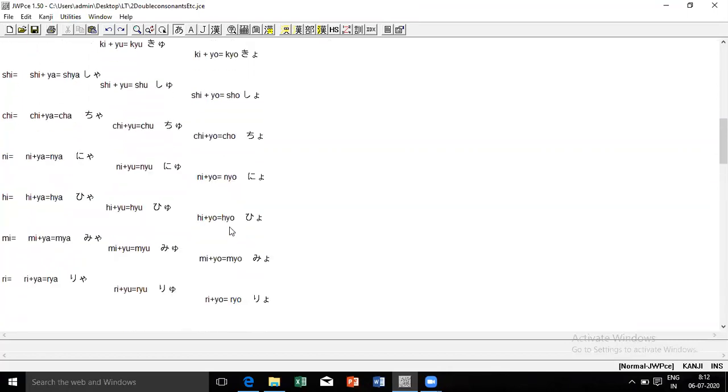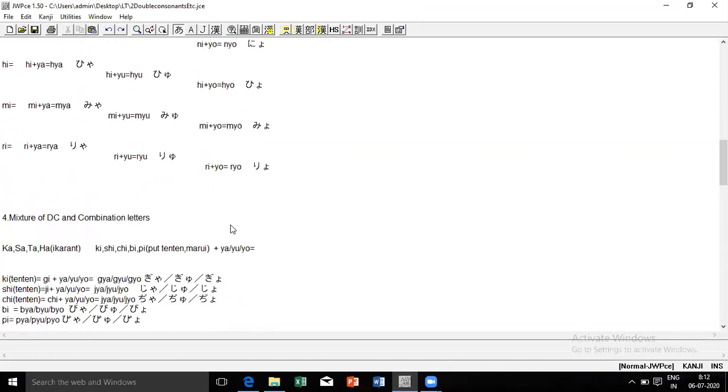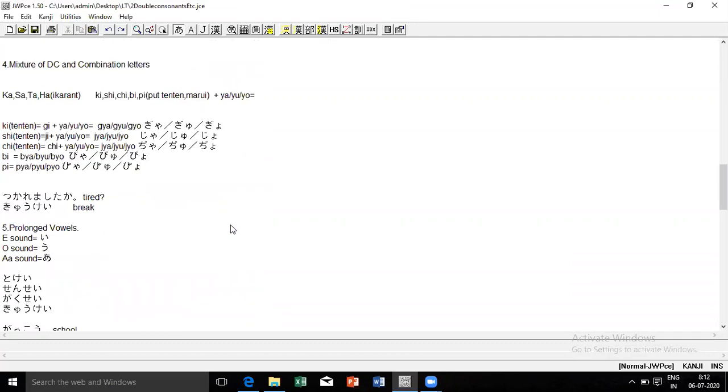Yes, so this was combination letters, Ki, Shi, Chi, Ni, Hi, Mi, Ri. Now we have a mixture. Now we have double consonants as well as combination letters. Just this and one more rule. So that's it. We are done with Hiragana. Hiragana and the extra rules are done. So, mixture of DC and combination letters.